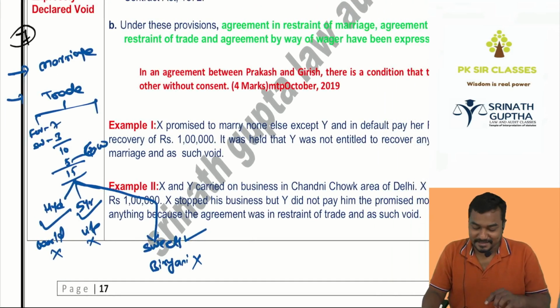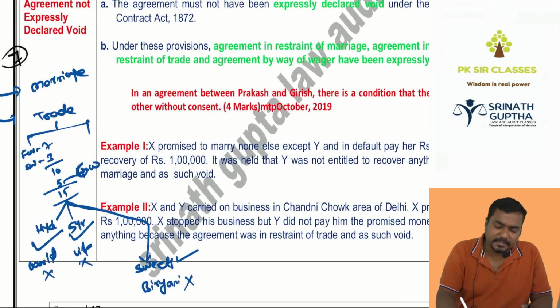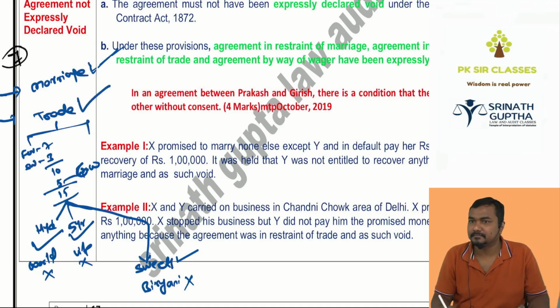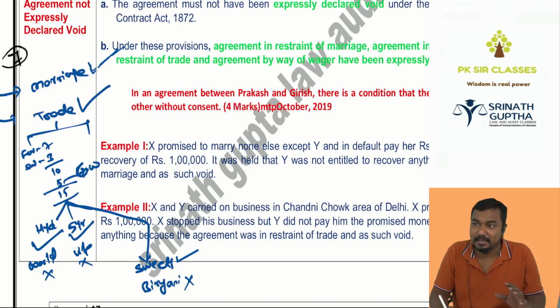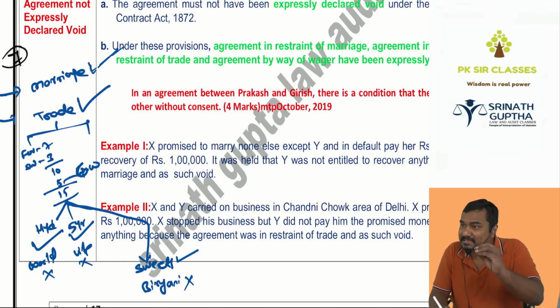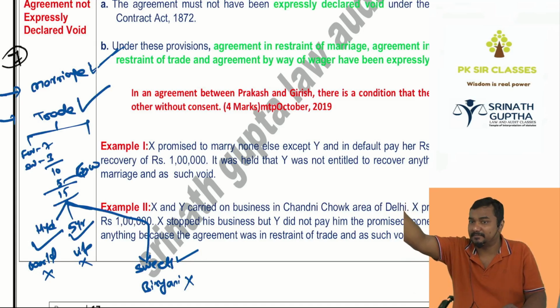Then ये exam में आया बेटा. So for few agreements आते बेटा. Restricting marriage, restricting trade. Those agreements are bad agreements. They will not become valid contracts, because the Indian Contract Act already said you are a bad agreement. You will remain bad. You will not become valid.